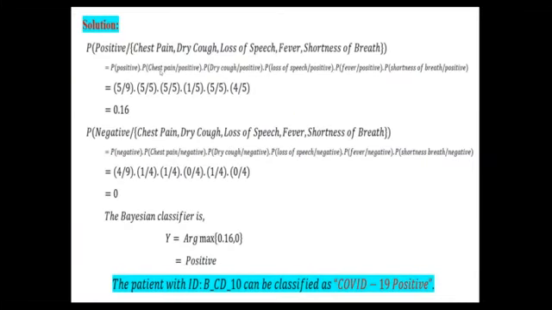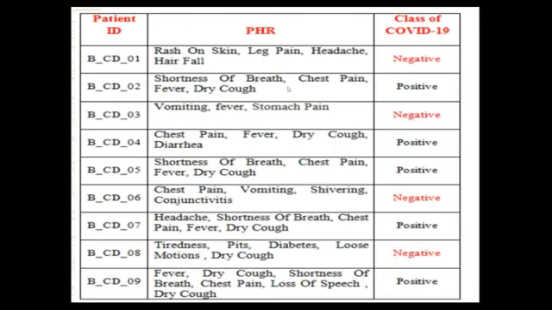Now we are looking for chest pain. Whenever the case is positive for COVID-19, how many times is the feature chest pain repeated? You can see here, when you come to the second record, positive, the chest pain feature is there. When you come to the fourth record, chest pain, that feature is there. When you come to the fifth record, chest pain, that feature is there.